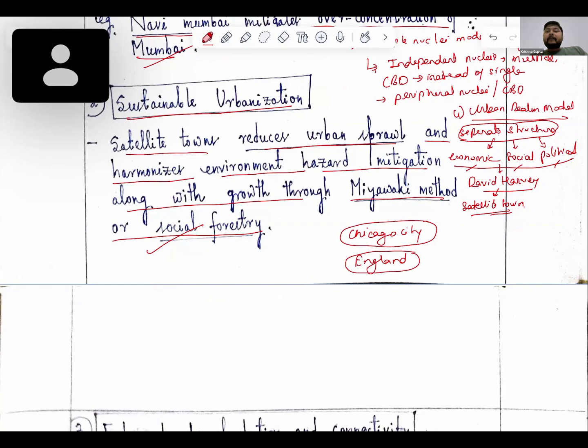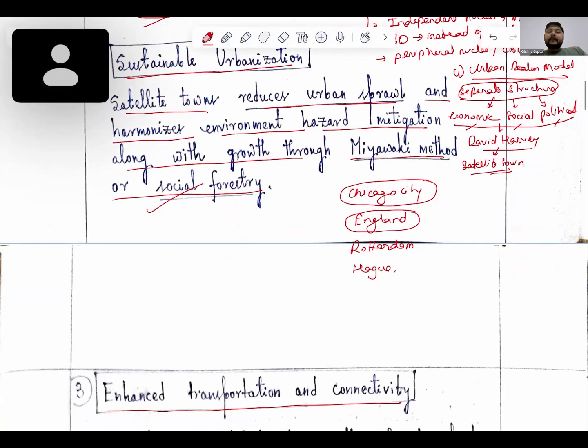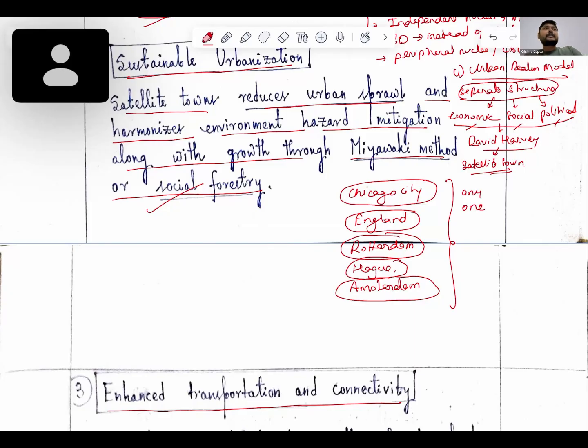We have Rotterdam, we have the Hague, then we have Amsterdam. All these cities have a multiple nuclei model. So you can take the name of anyone, and you can explain how it is moving polycentric in this particular situation.